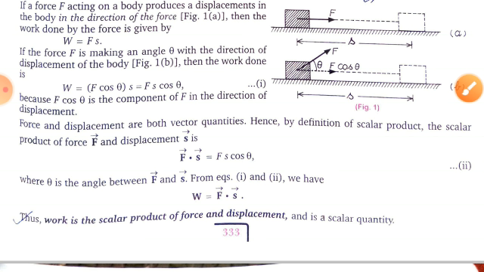So you know very well the scalar product of two vectors is a scalar quantity, because if you take the dot product of the vectors F and s, then finally you will get Fs cos theta.